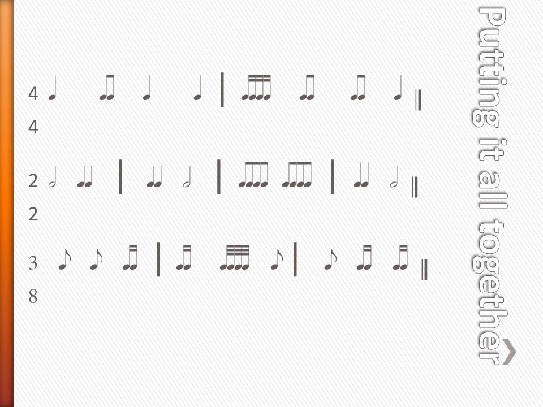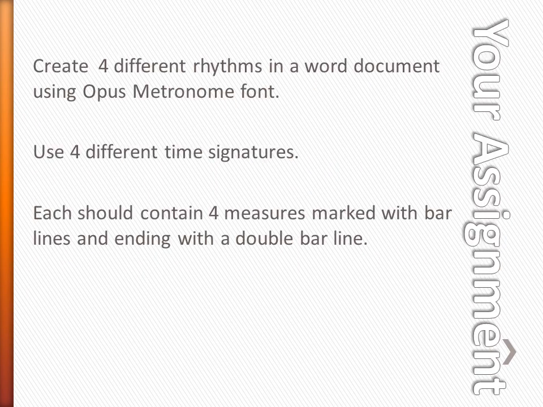Our last example today is in 3/8. 3 beats in each measure, and the eighth note is our plum note, or worth 1. So the eighth note is plum, the 16th note is apple, and the 32nd note, which has 3 flags, is our watermelon note. Let's try it. 1, 2, ready, go. Plum, plum, apple, apple, watermelon, plum, plum, apple, apple.